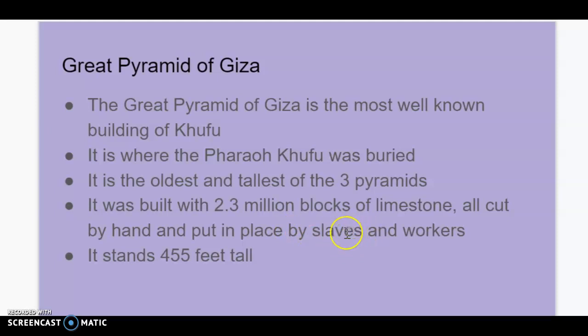And some of these limestone pieces are larger than a car or an SUV or even a large truck. It's incredibly heavy, and it just took manpower. It wasn't one slave that was like, yeah, I did my push-ups, look at me, now I can move these limestone blocks around. No, it took tens of thousands of people and decades of time, years and years and years of time. And it stands 455 feet tall. It was the tallest human man-made structure in the world for about 4,000 years, which is incredible.